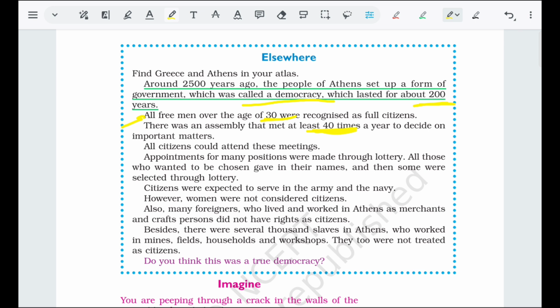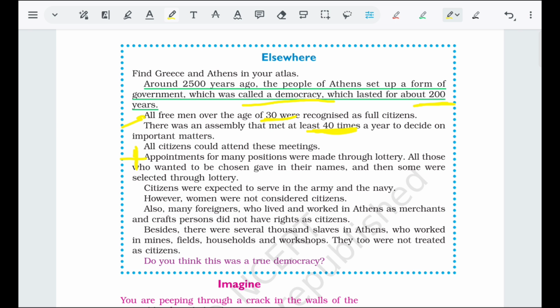Appointment to many positions was made through lottery. All those who wanted to be chosen gave in their names and then some were selected through lottery. So the lottery system was part of this democracy. Citizens were expected to serve in the army and the navy.